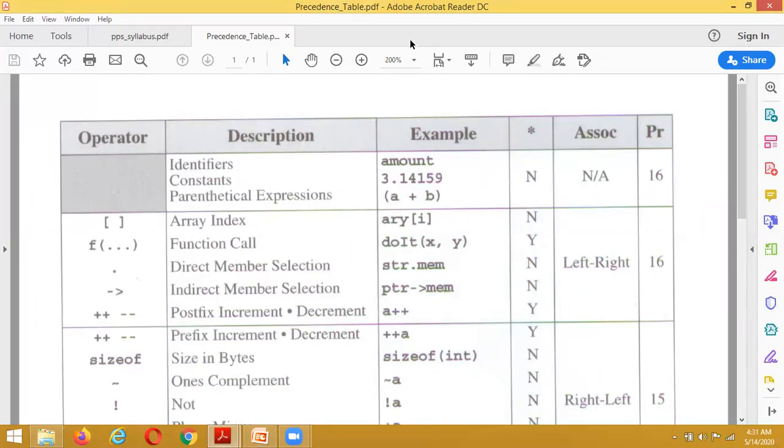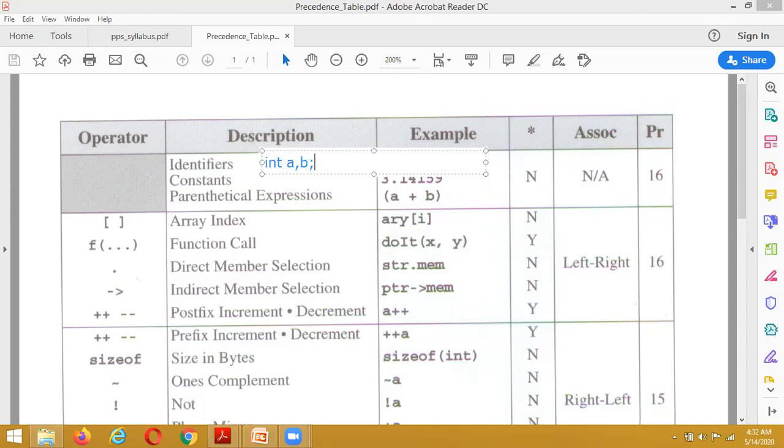Identifiers are, for example, when you declare a statement like int a, b.